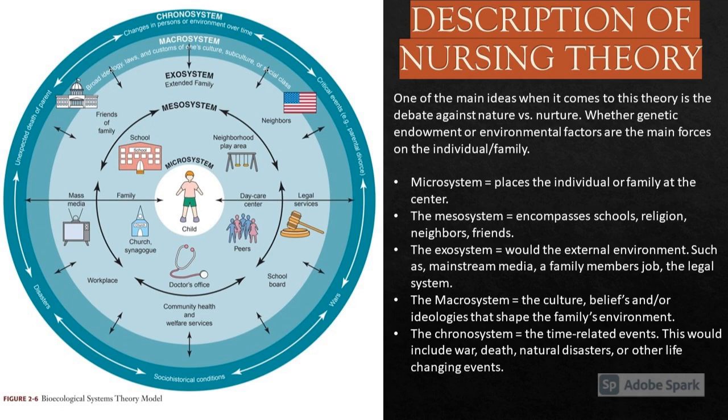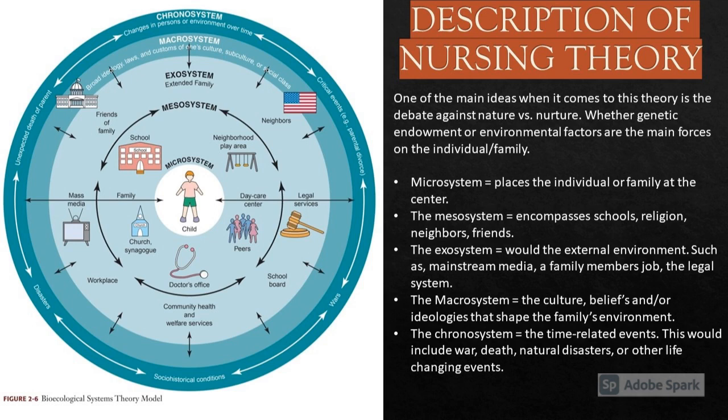Bronfenbrenner's main design places the individual or family at the center, which is considered the microsystem. This would include the factors that make up the family's day-to-day living and their relationships. The next system would be considered the mesosystem, which encompasses school, religion, neighborhoods, and friends.